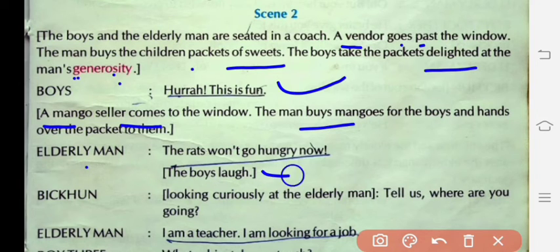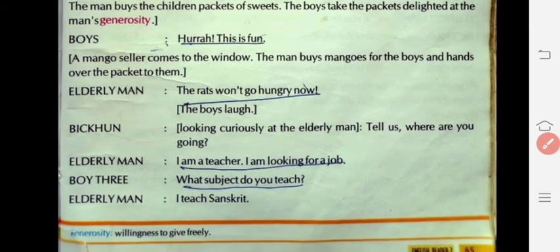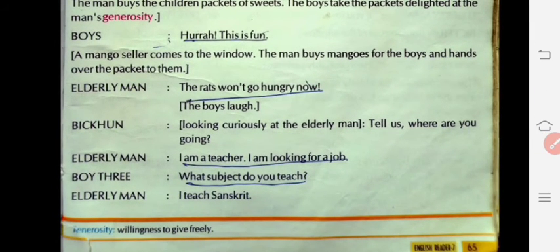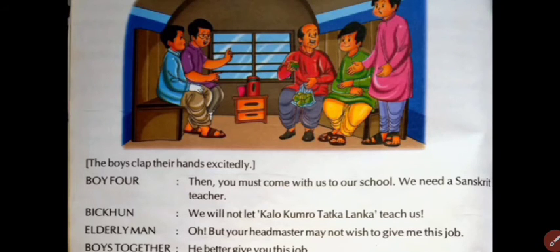The boys also started laughing after listening to the words spoken by the elderly man. Now Bhikkhun says, "Tell us, where are you going?" The elderly man replied, "I am looking for a job," because he is a Sanskrit teacher. Now we go to the next page. I will read the page and then explain it afterward.